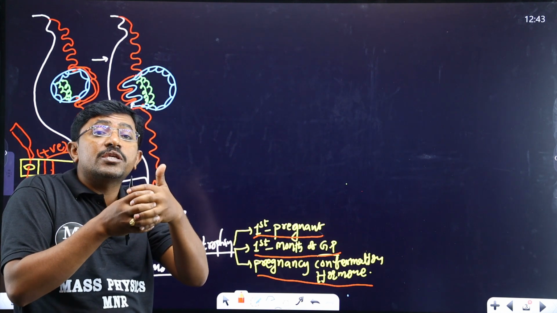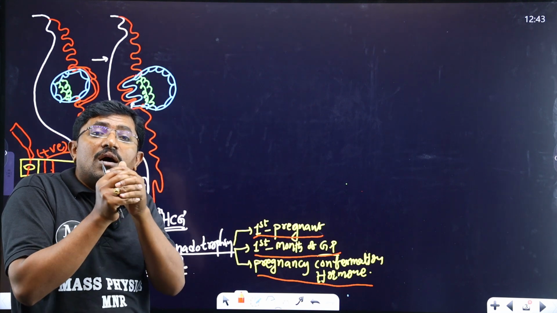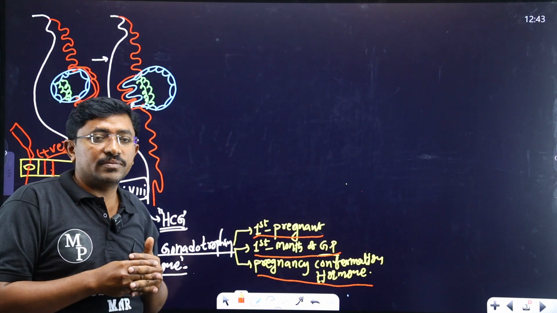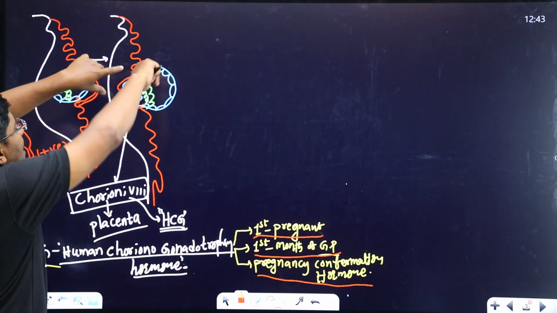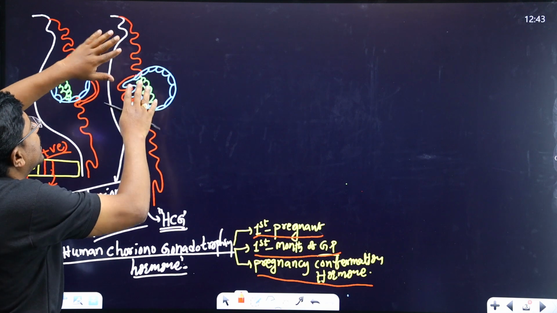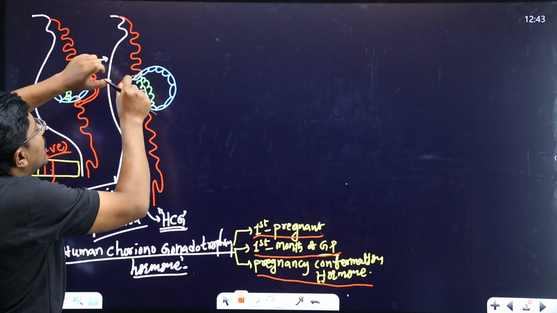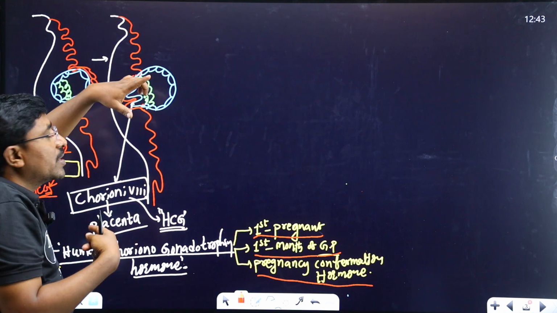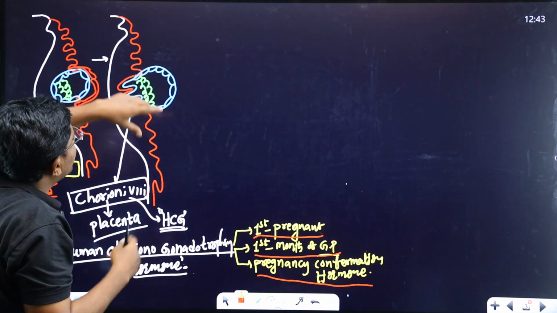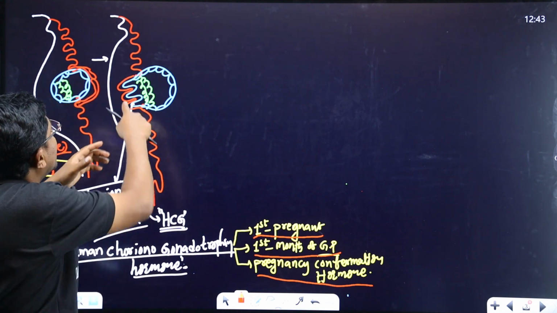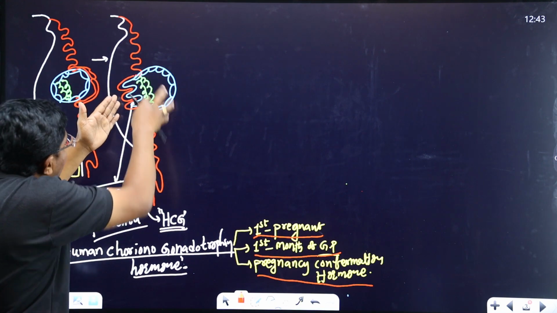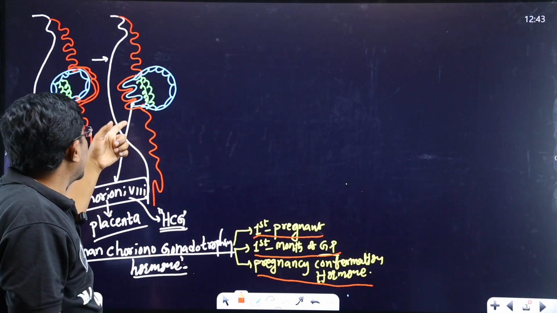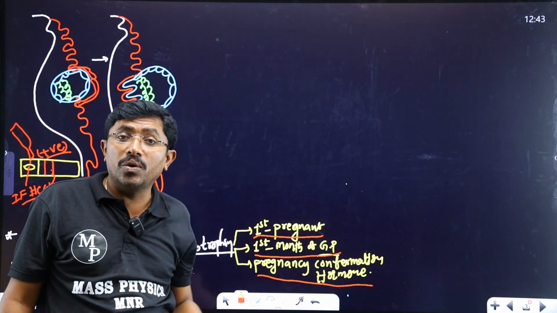These finger-like structures support the growing embryo. As the size of the embryo gradually increases, it gets more support from the endometrium. If the embryo is larger and there is less support, it gradually detaches, and that leads to abortion. So the chorionic villi have a major role.